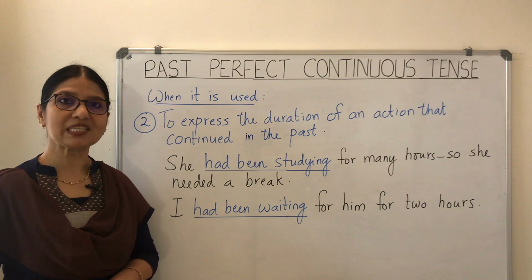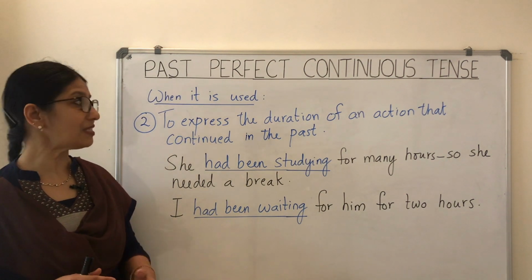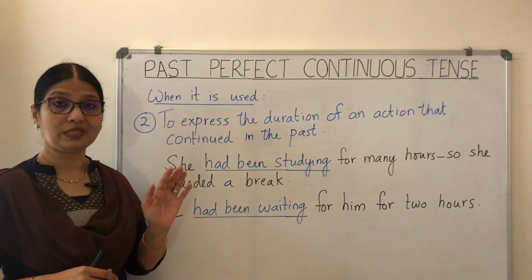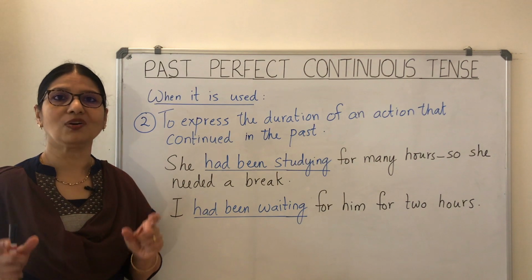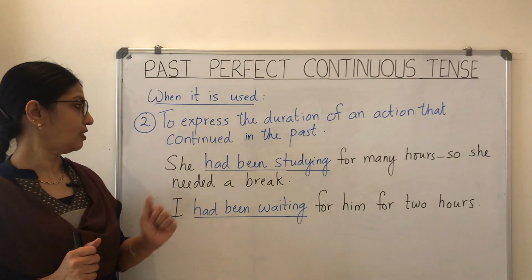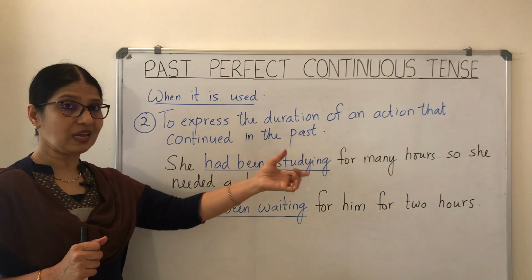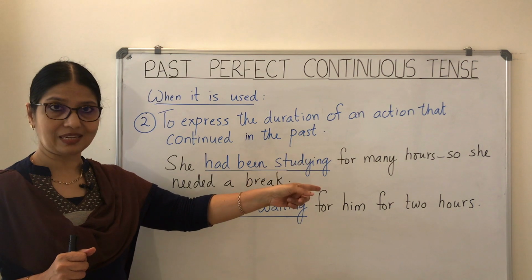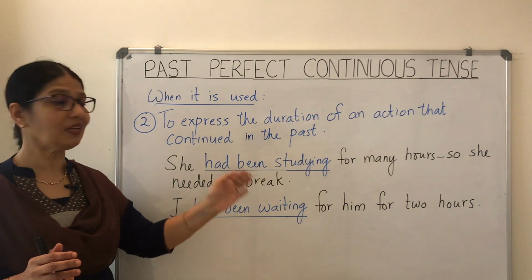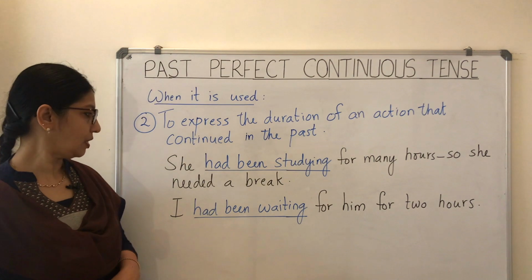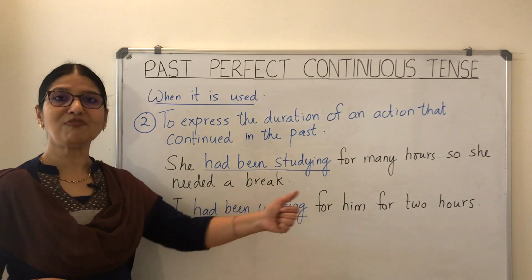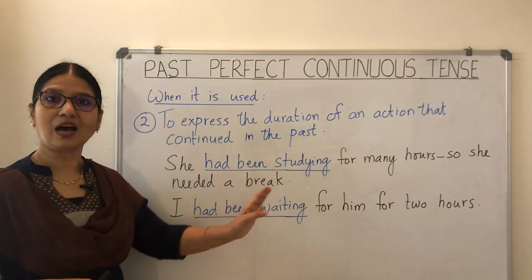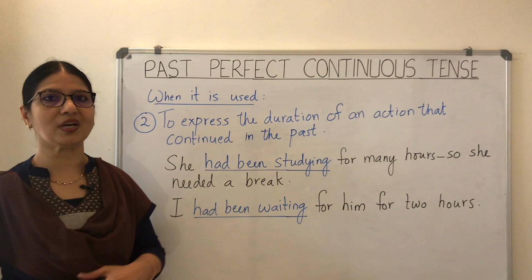We could also use the past perfect continuous tense to express the duration of an action that continued in the past. So in this case, we always mention how long the action was taking place. So she had been studying for many hours, so she needed a break. So you can see that I've used a time phrase there to show how long she had been studying. The second example, I had been waiting for him for 2 hours. So here again, that time phrase expresses how long the action had been going on.